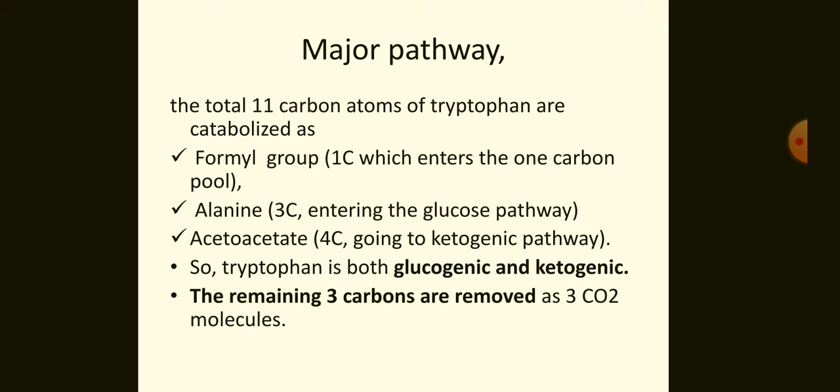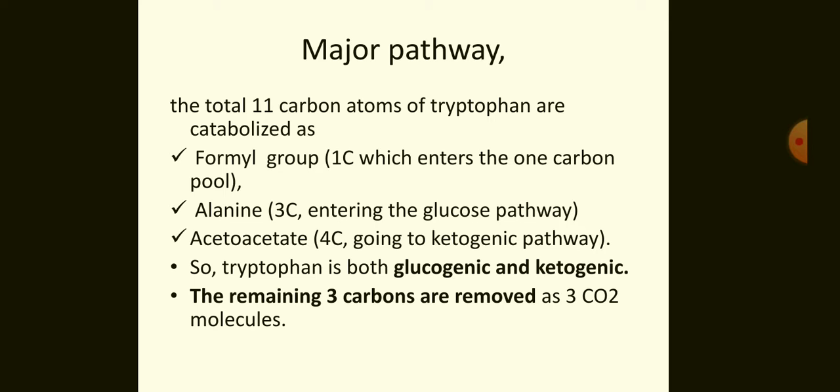In this pathway, the total 11 carbon atoms of tryptophan are catabolized as one molecule of formate, that is one carbon, which enters through the one carbon pool. One molecule of alanine, that is three carbons, enters into the glucogenic pathway.